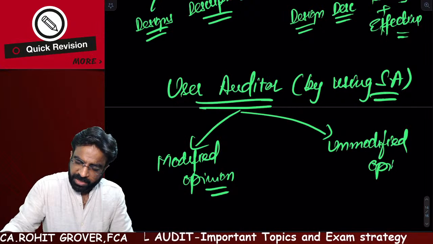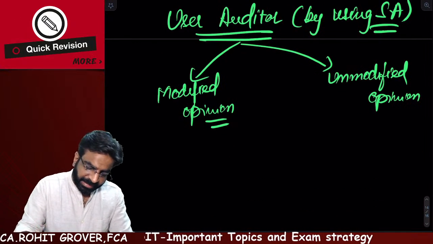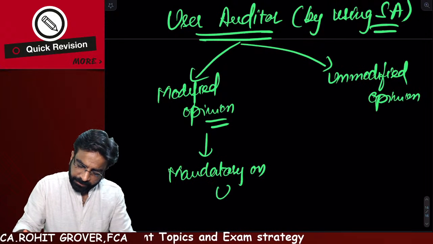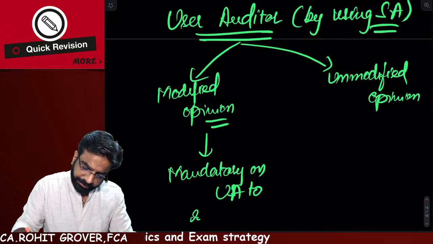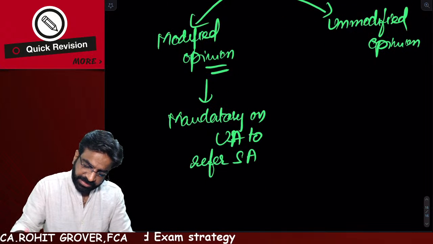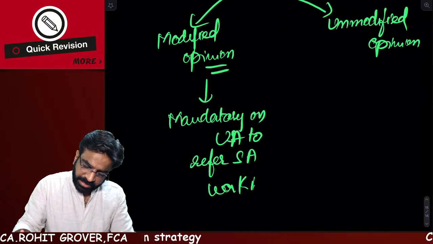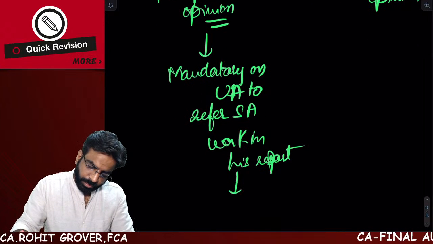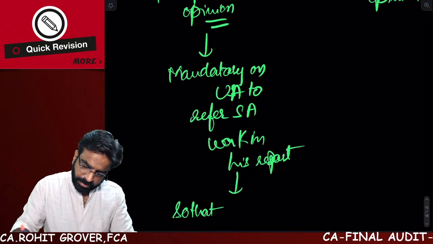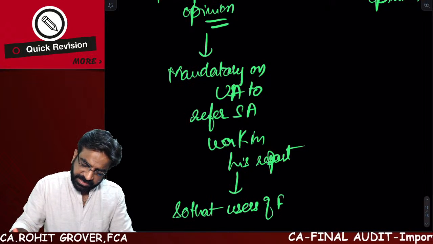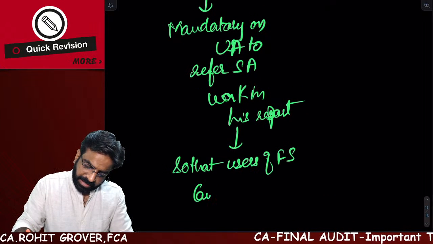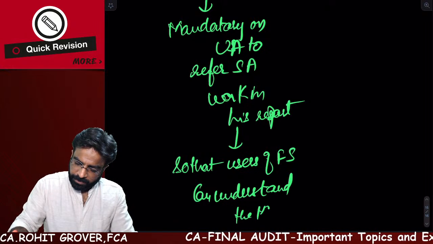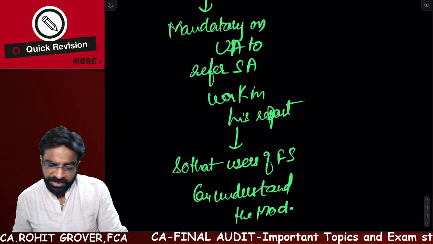If he is going to give a modified opinion, then in that case it is mandatory on user auditor to refer service auditor's work in his report so that users of financial statement can understand the modifications. Did you understand the point?